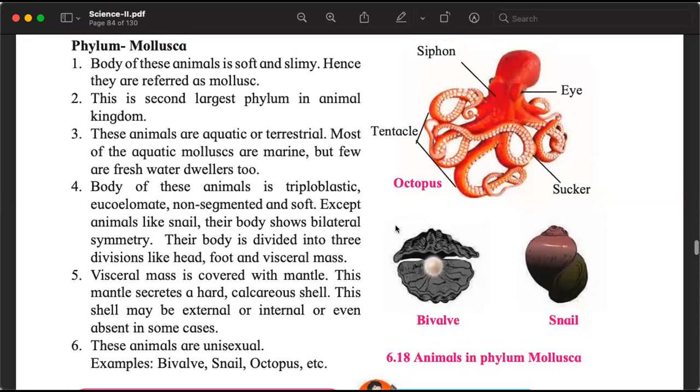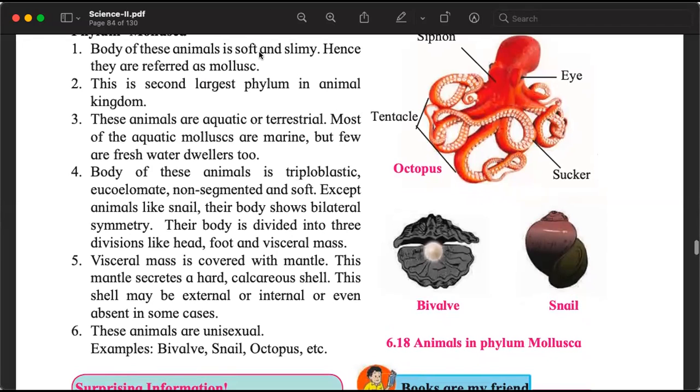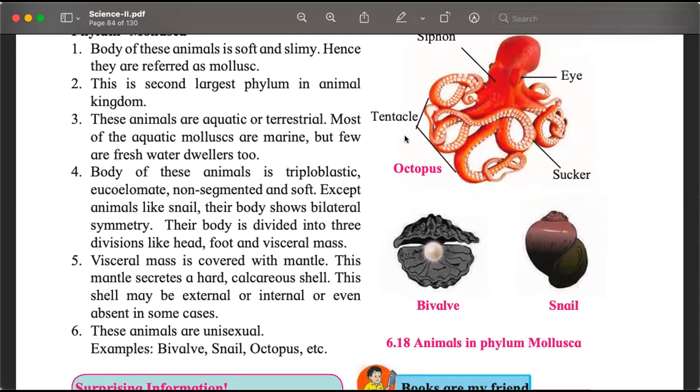What are the characteristics? Not characters, characteristics. Soft and slimy body. And soft and slimy, again borrowing from Latin, they are called mollusks. This is the second largest phylum.